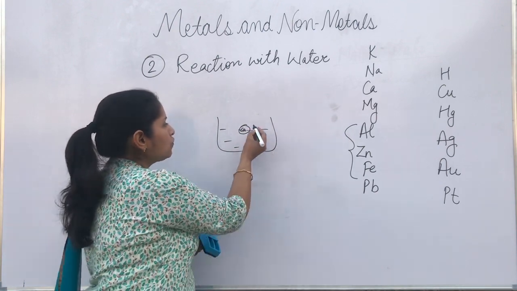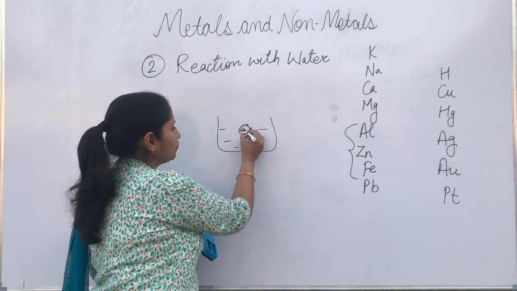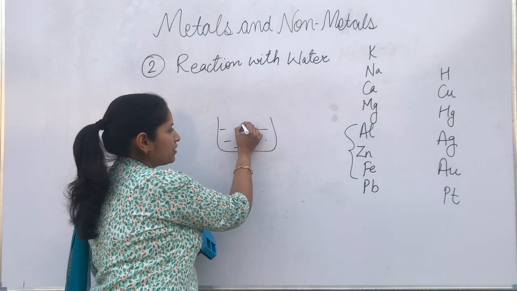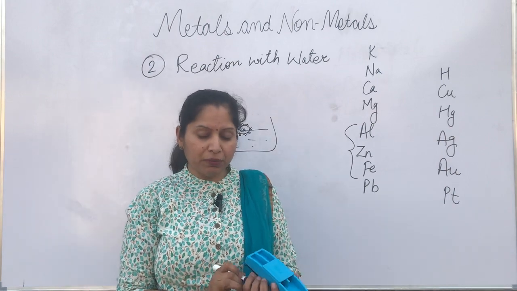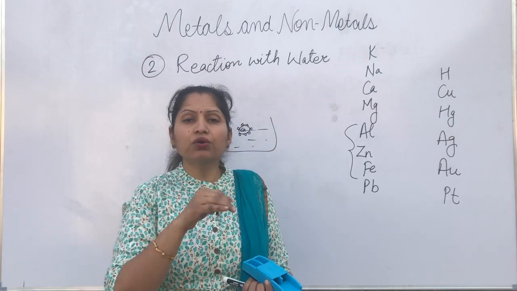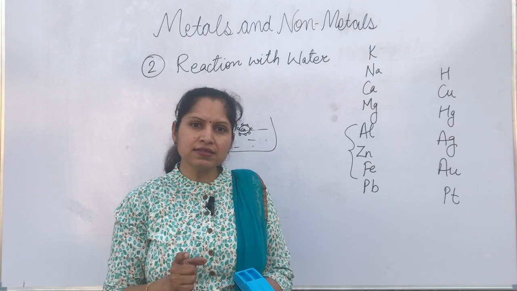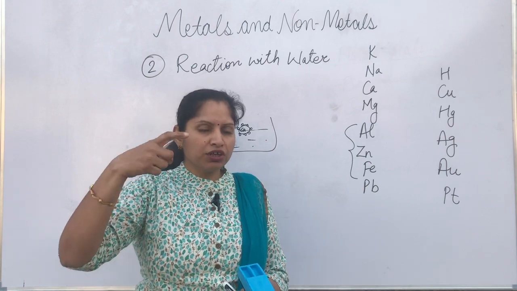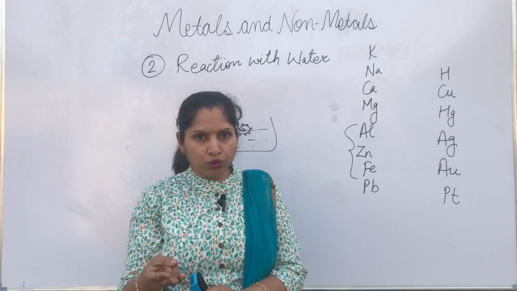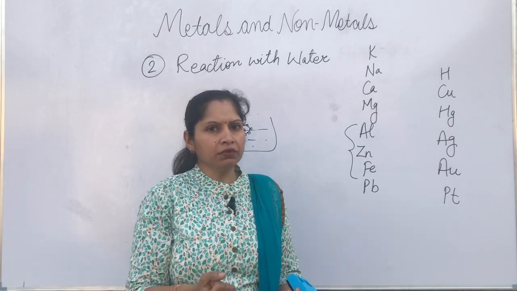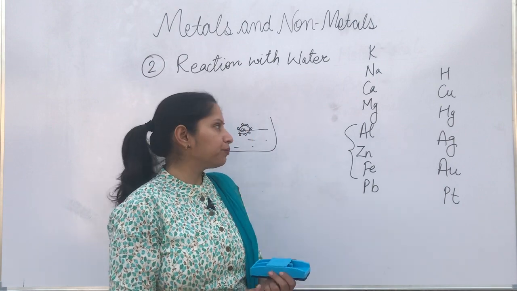Bubbles of hydrogen will be formed and will stick around it, so this calcium is going to float on water. You could be asked in the exam which metal will float on cold water. That is calcium. Sodium, potassium and calcium, these three react with cold water. Calcium floats, and sodium and potassium catch fire even in cold water.